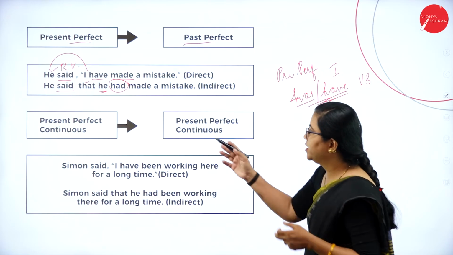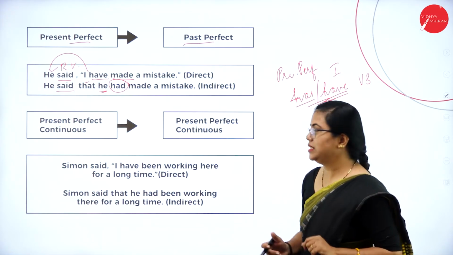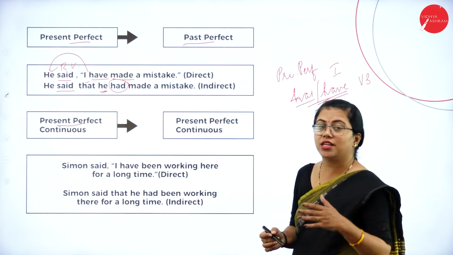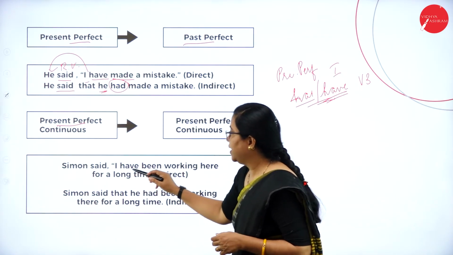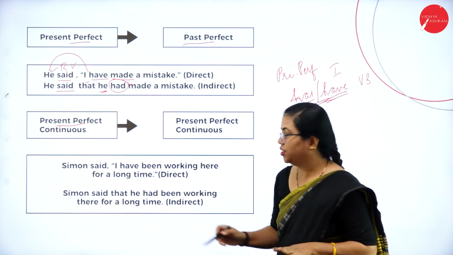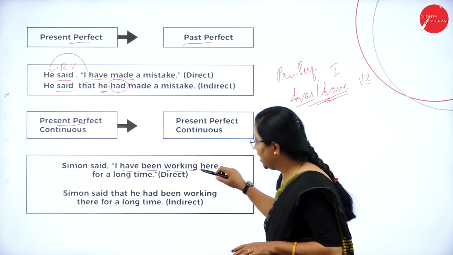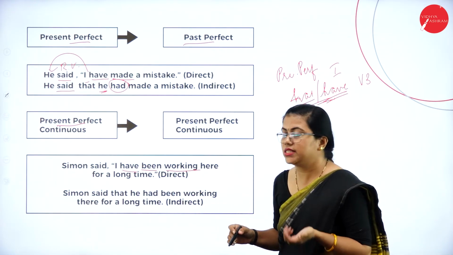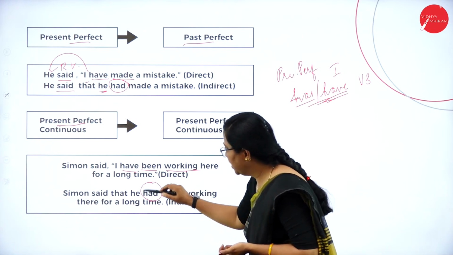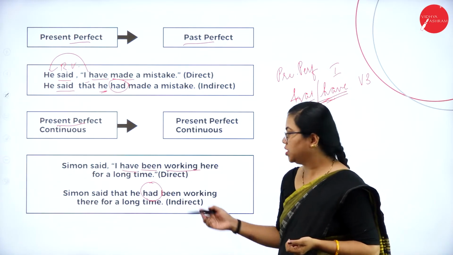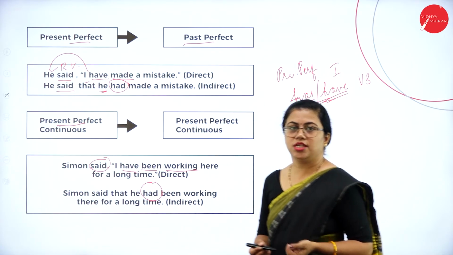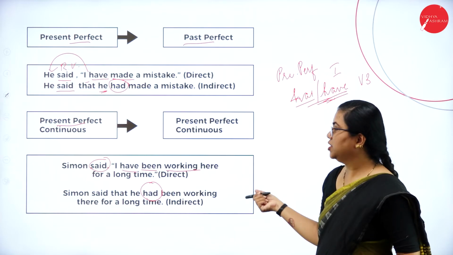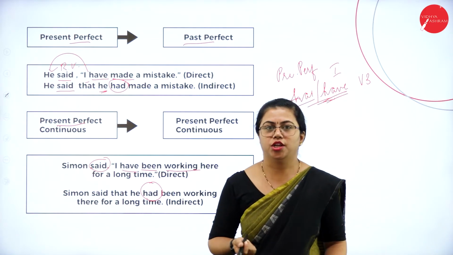Fine. So now let us move on to perfect continuous tense, that is present perfect continuous. It will change to past perfect continuous. So how do you do it here? Simon said that I have been working here for a long time. So this have been working shows present perfect continuous tense. So this will change to had been working only, because the reporting verb is in past tense. So that will change to past perfect continuous tense.